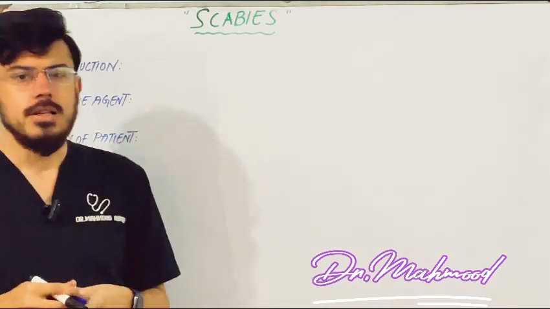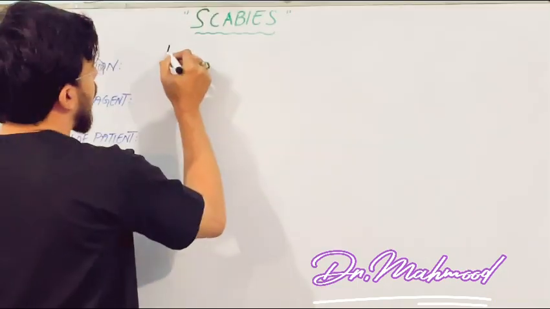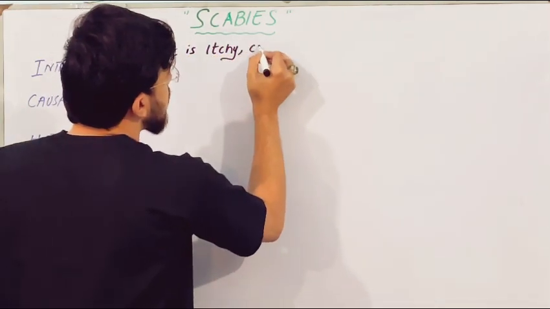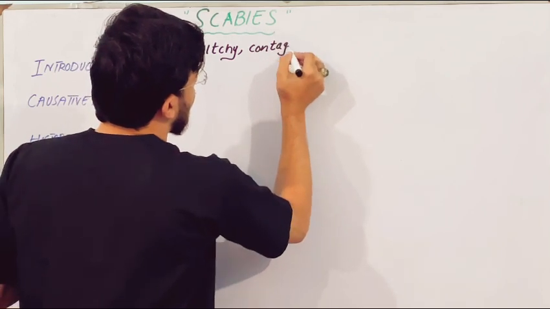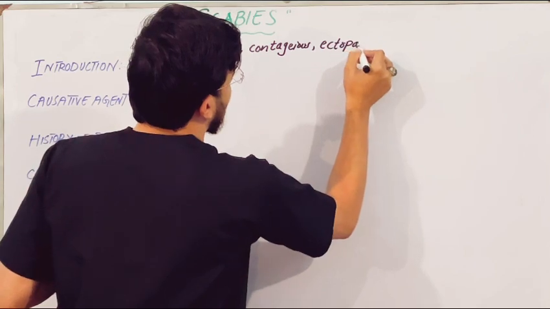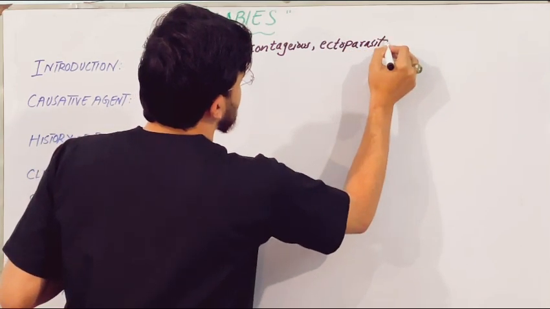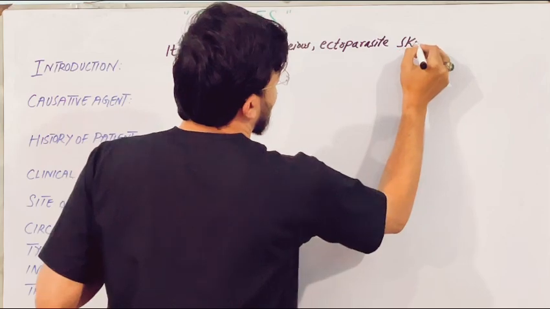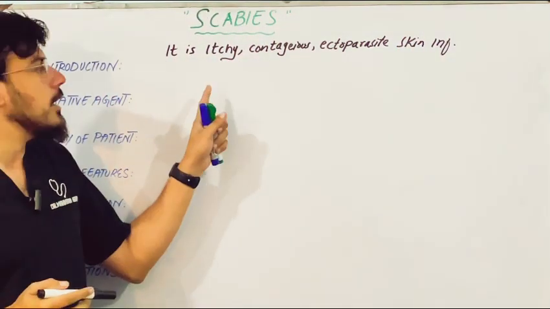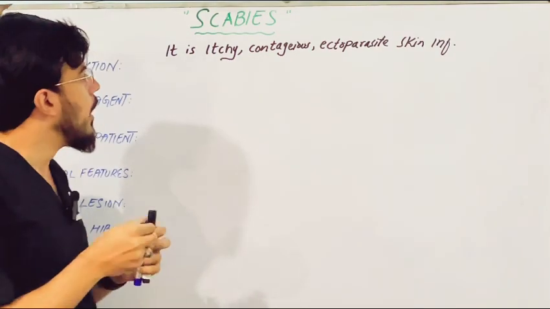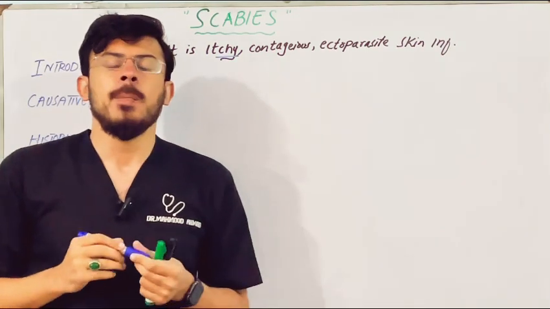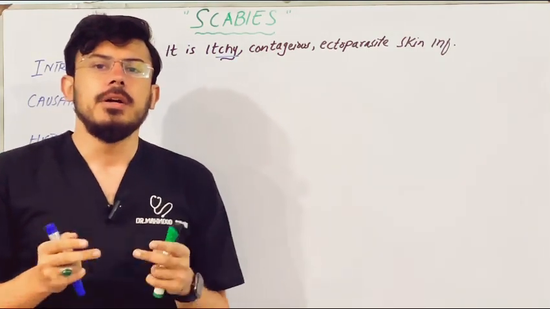So what is scabies? It is an itchy, contagious, ectoparasite skin infestation. In scabies there is an itchy papule. Often you will see an itchy papule. Papule means a raised lesion having a diameter less than 10 mm.